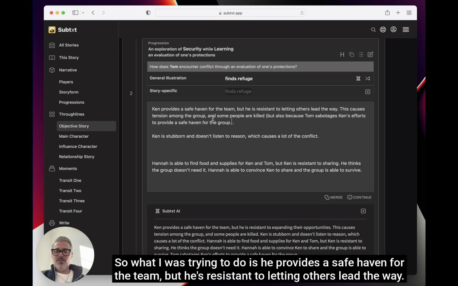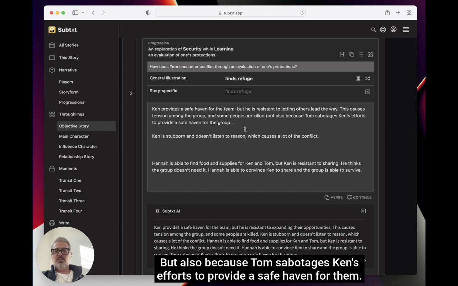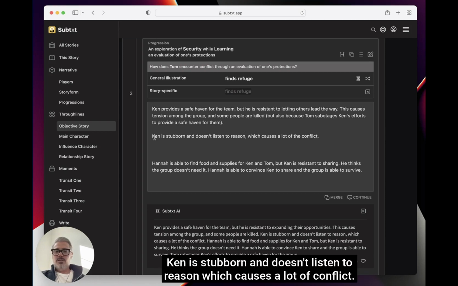Okay, so what I was trying to do is: he provides a safe haven for the team, but he's resistant to letting others lead the way. This causes tension among the group, and some people are killed, but also because Tom sabotages Ken's efforts to provide a safe haven for them. So I like that. Ken is stubborn and doesn't listen to reason, which causes a lot of conflict.